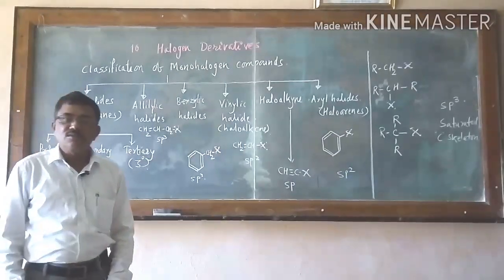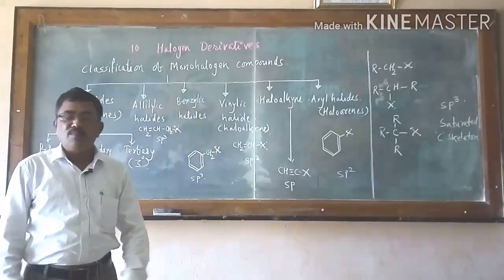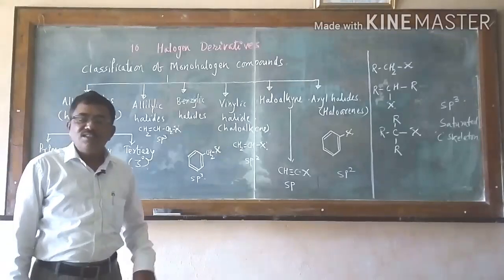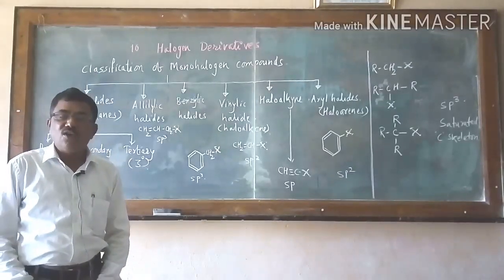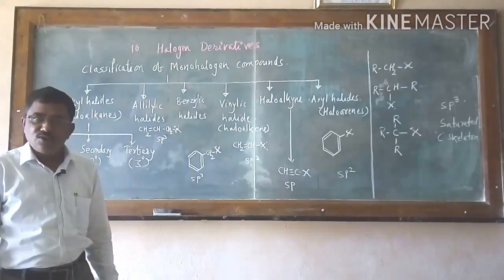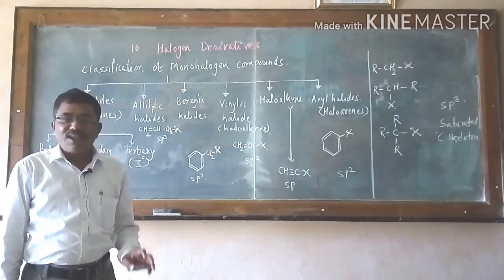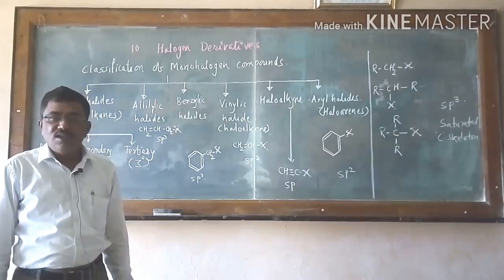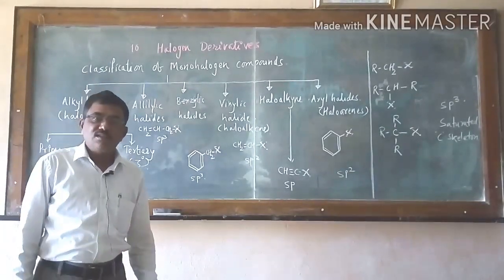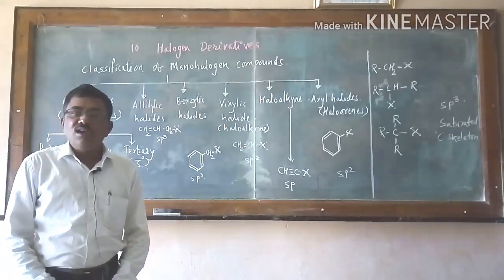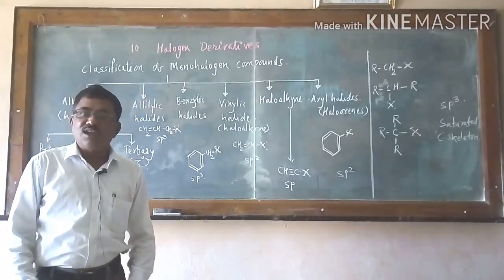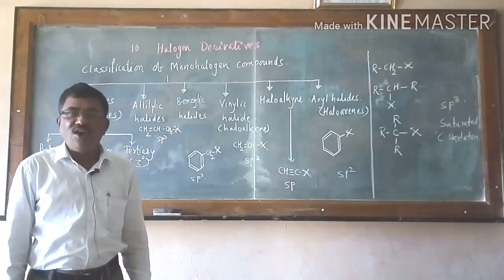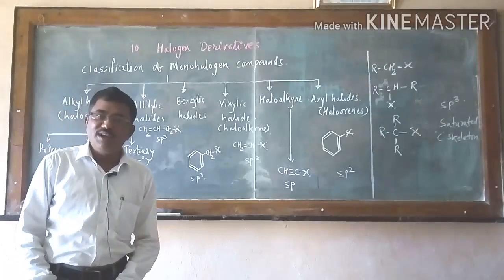Hello students, we are going to deal with the topic from organic chemistry, that is halogen derivatives of alkanes. In the last lecture we have studied already what is meant by halogen derivatives and classification of halogen derivatives of the compounds. In that case we have seen there are organic compounds which are haloalkenes, haloalkynes, haloarenes. All these are classified in two types mainly.